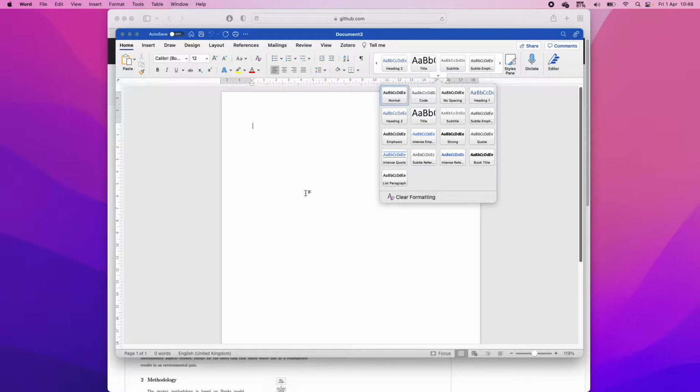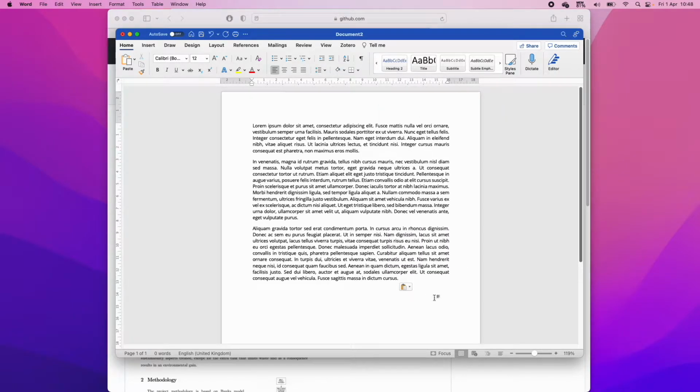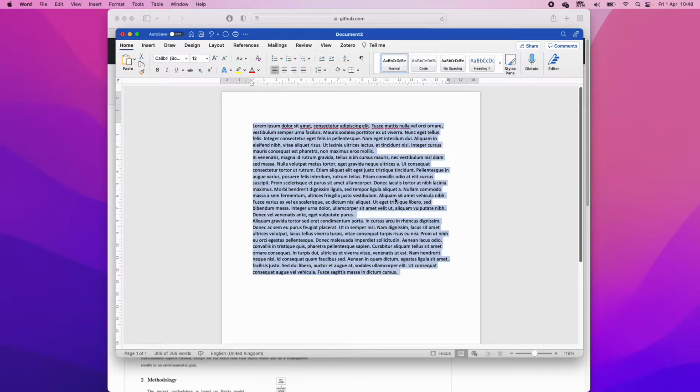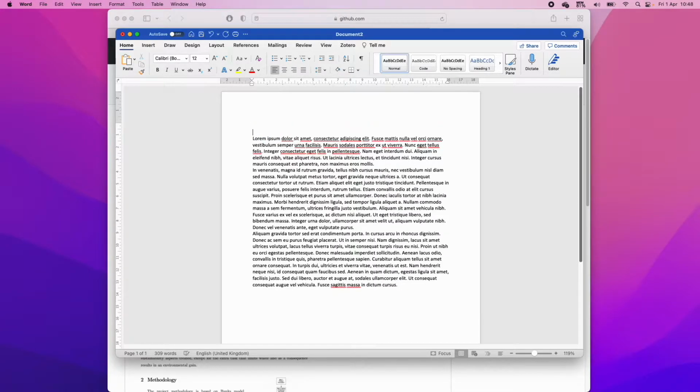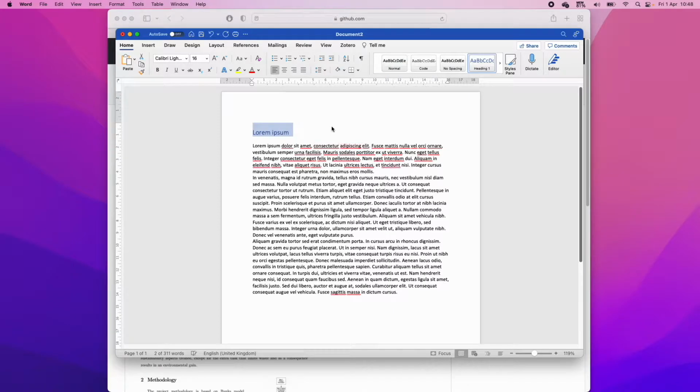Okay, so let's just start writing. I've got some placeholder text here, and I'm going to format this in the normal format. As you can see, Word just instantly formats all that text, and now we've got this sort of normal or body text. Let's add a heading. I'm going to select this, and then click Heading 1 over here, and then it becomes a heading.